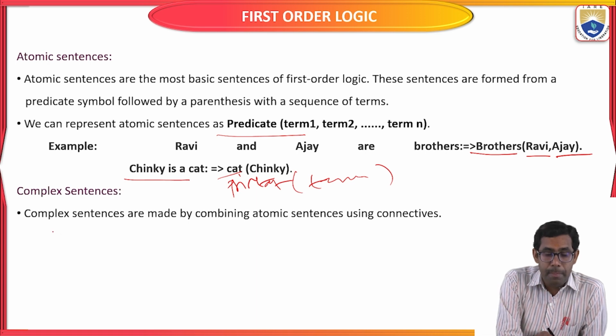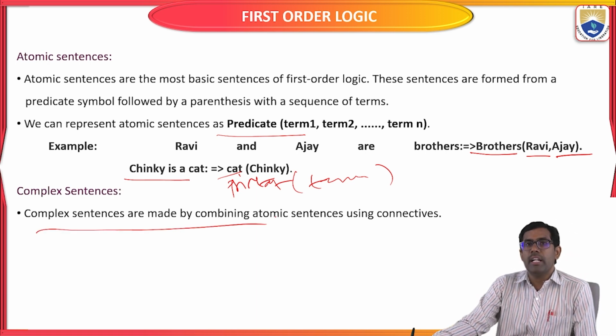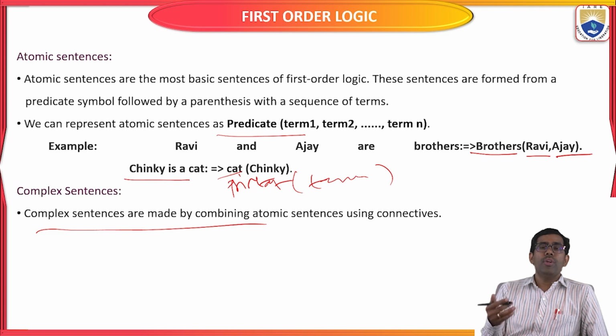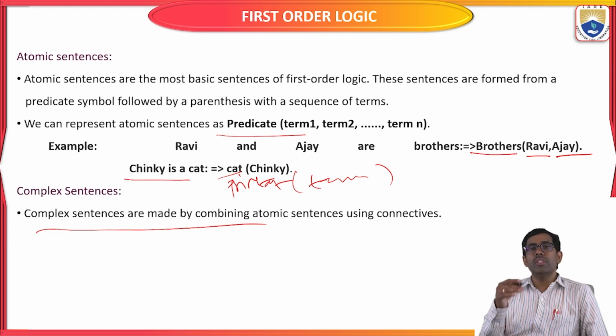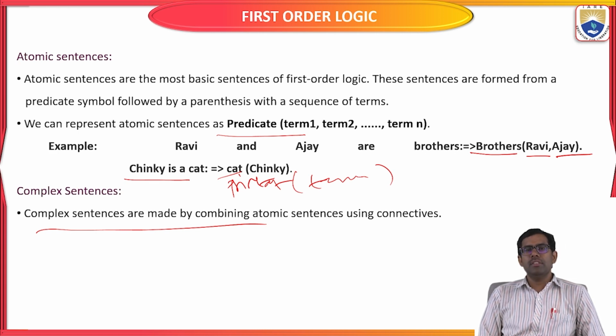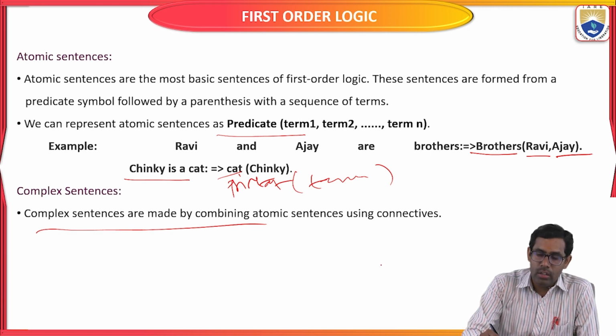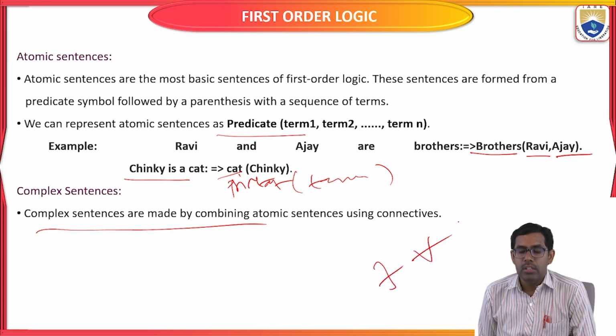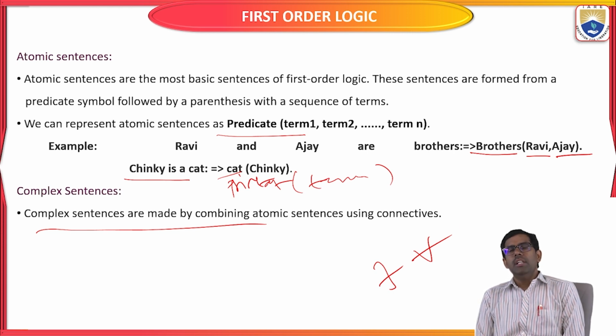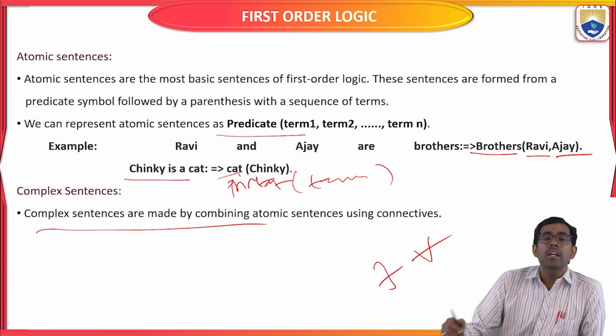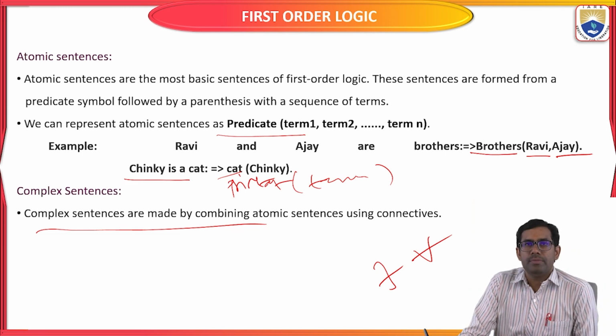Complex sentences are made by combining atomic sentences using connectives. So we represent complex sentences using the same simple, that is atomic, sentences, combined with connectives and quantifiers: for all, for some, conjunction, disjunction, conditional, biconditional, negation, and so on.